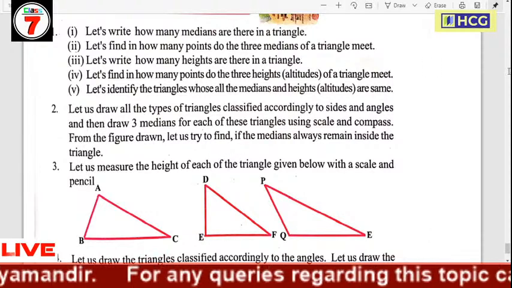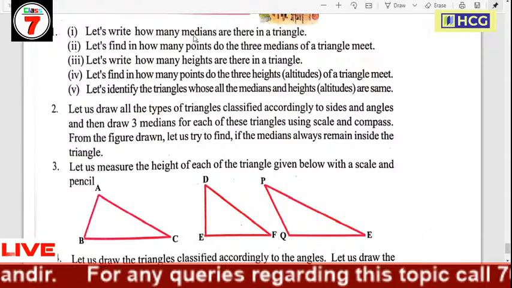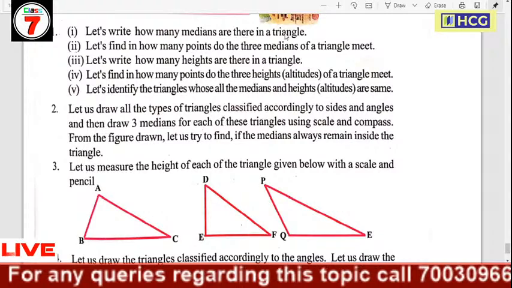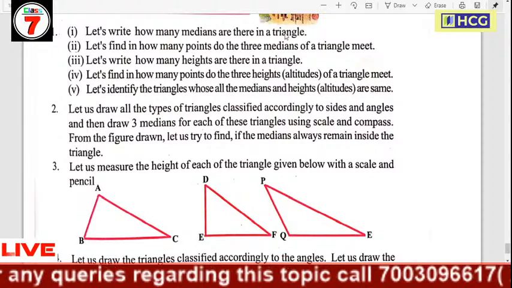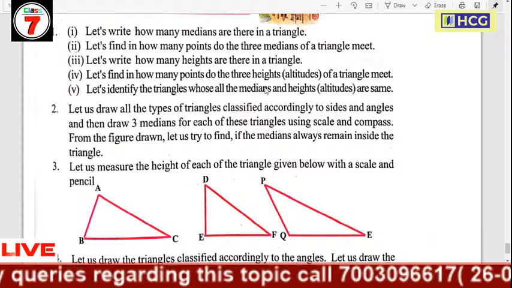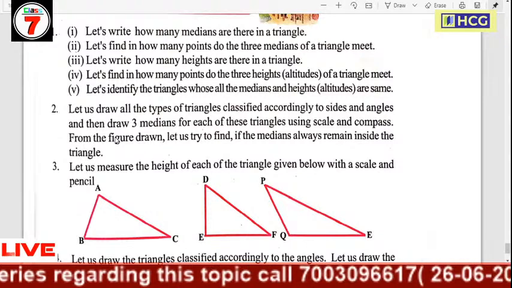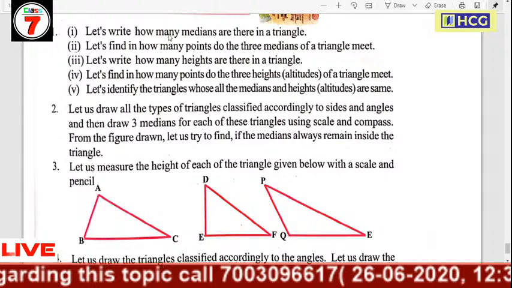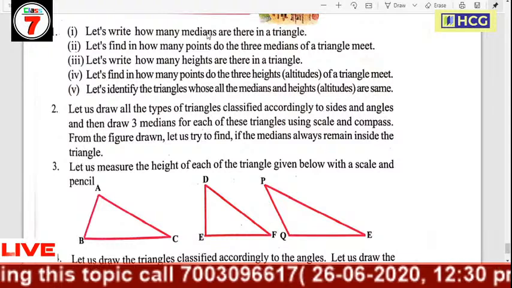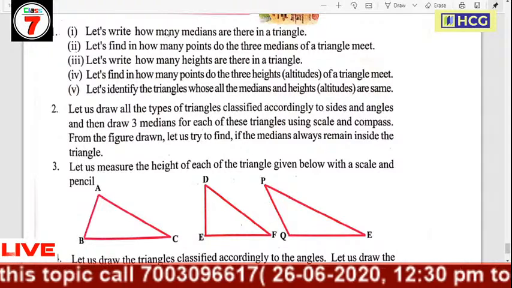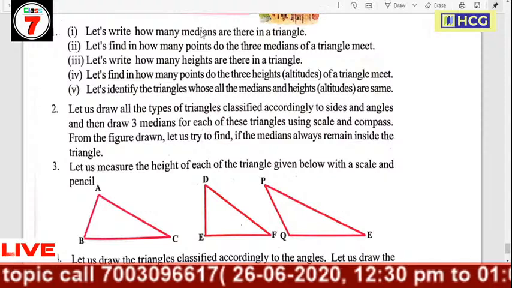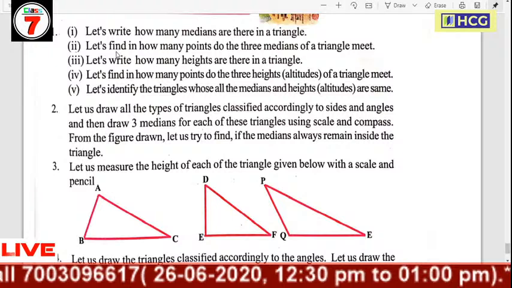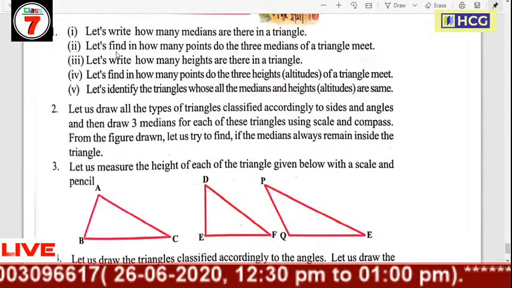Question number 5: identify the triangle whose medians and heights are all the same. The three medians and three heights of an equilateral triangle are the same line segment. So the answer to question number 5 is that the triangle must be an equilateral triangle. In an equilateral triangle, medians and heights are all the same line segment.